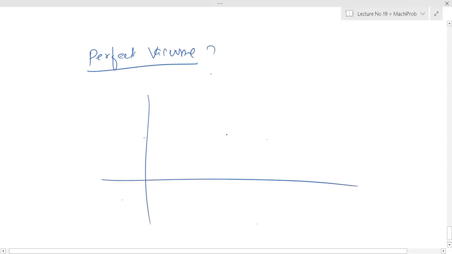So what is the meaning of perfect vacuum? We have the local atmospheric pressure, and at this point, this is your reference.